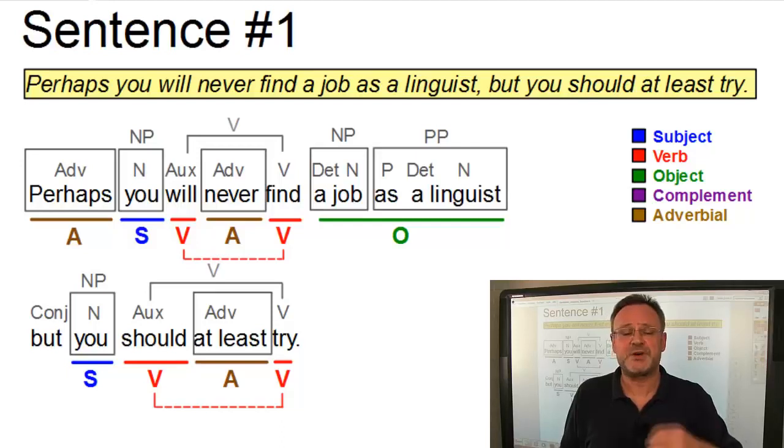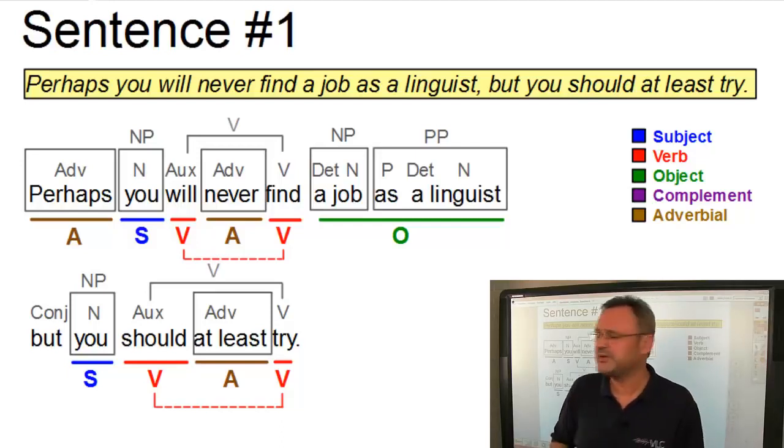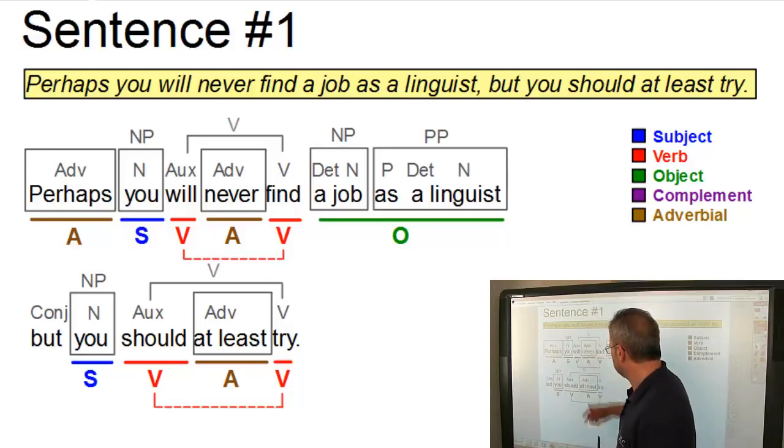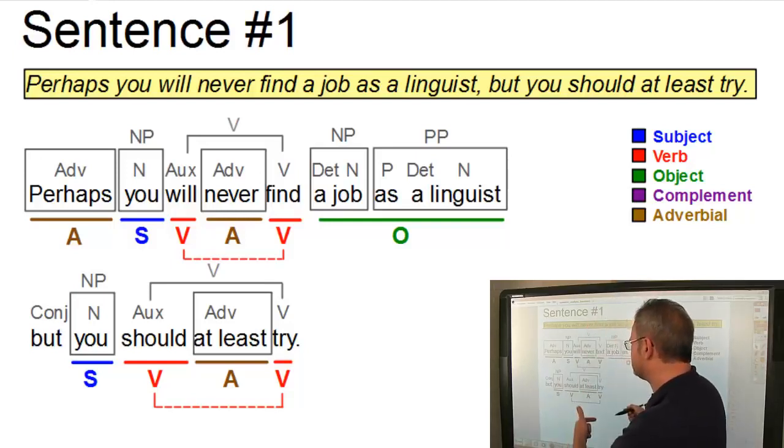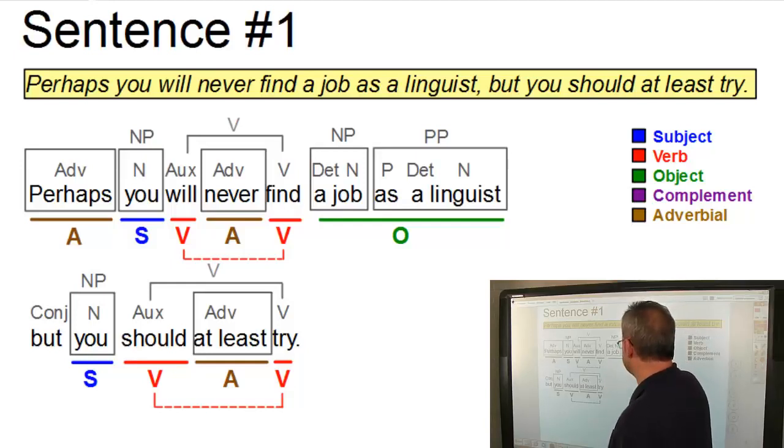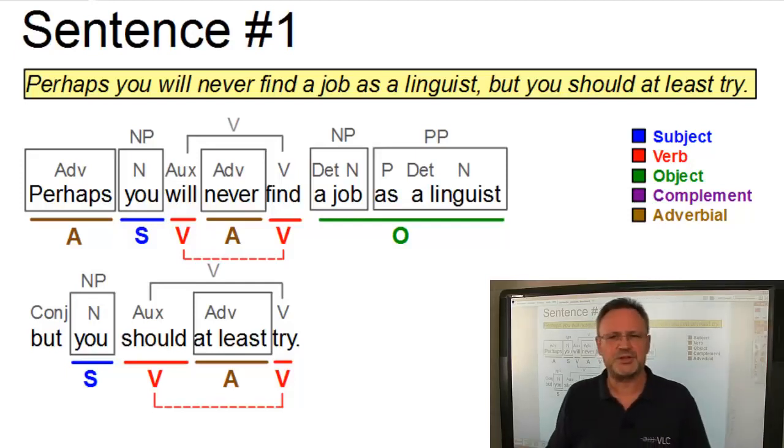And unlike subjects, verbs and objects, all these adverbials are optional. We can drop them and have the sentence without the adverbials. So the sentence would then be: you will find a job as a linguist, but you should try. Well, the meaning is a little bit strange, but it works. So that's the analysis of the first sentence.